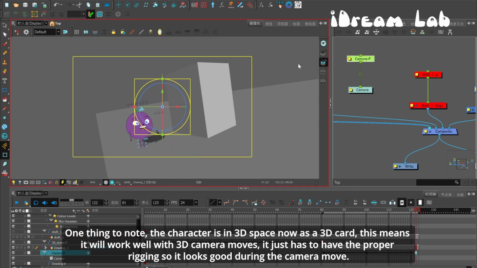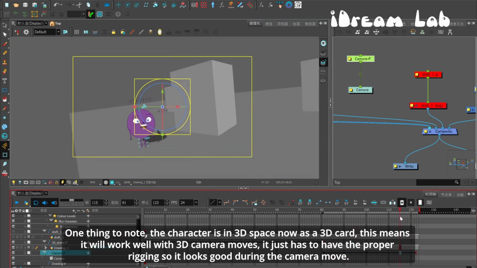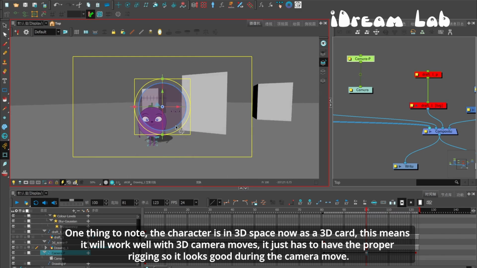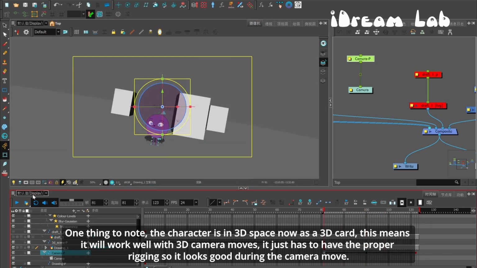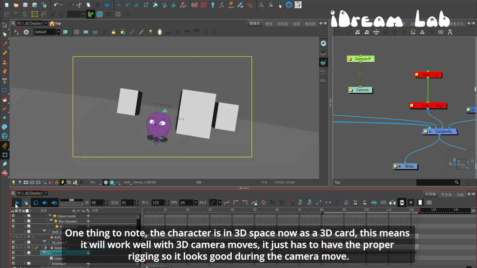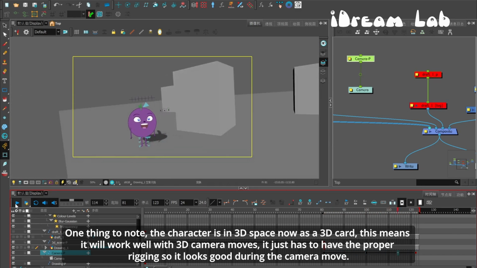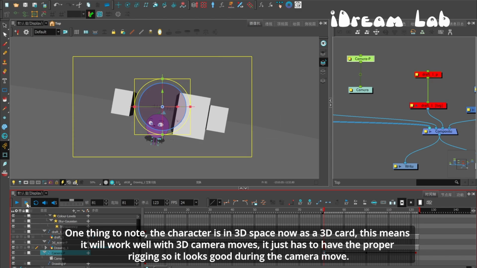One thing to note is that the character is in 3D space now as a 3D card, which means it will work well with 3D camera moves. It just has to have the proper rigging so it looks good during the camera move.